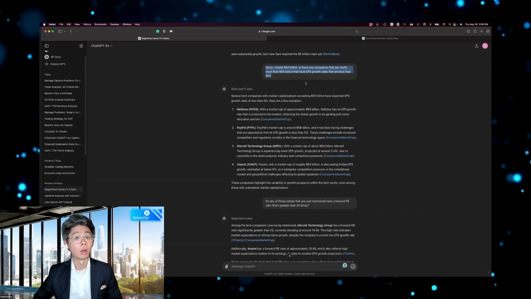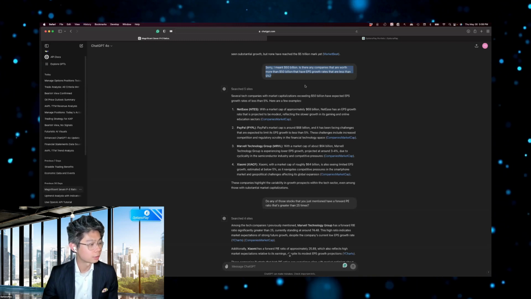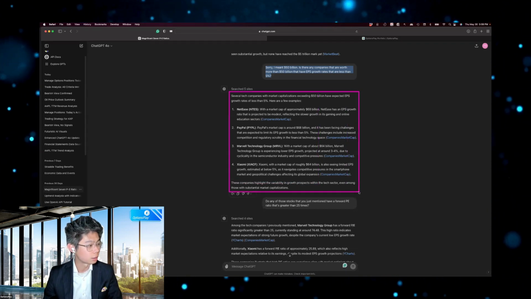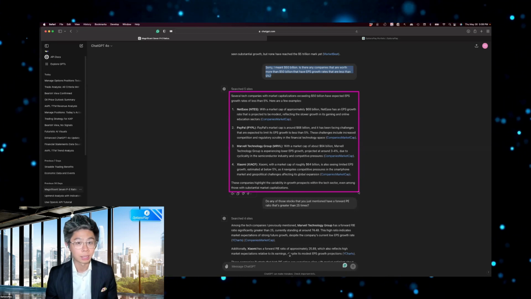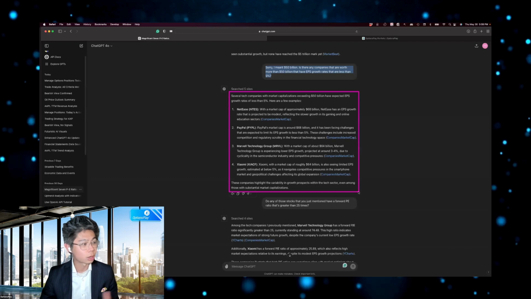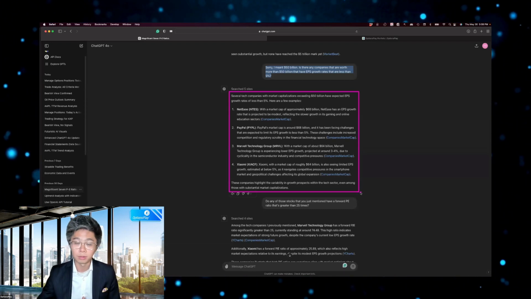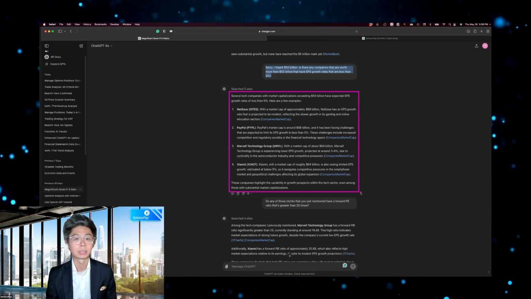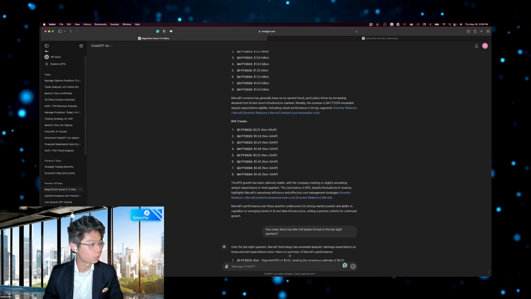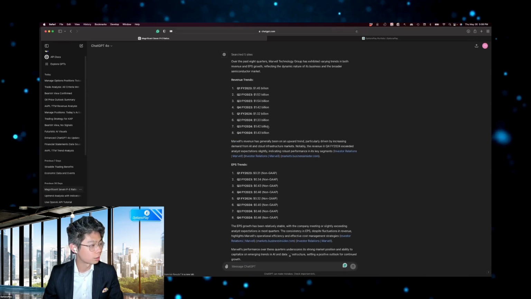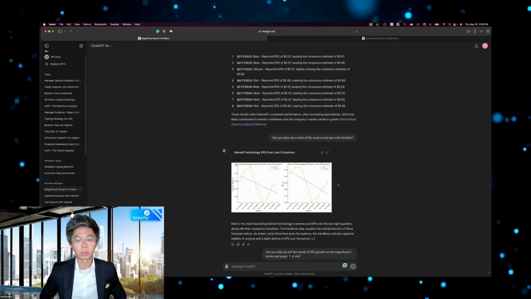What I was trying to identify are overvalued stocks that weren't growing very fast. It identified multiple companies that met my specific criteria, and then I was able to narrow it down to Marvell Technology as the one that was large enough from a market cap perspective and met all the criteria I was looking for: it was very expensive from a valuation perspective, but analysts were expecting it to grow not very much over the next few years. And it was able to do all of that work for me, build the trend, the revenue numbers, the EPS numbers, and draw me a chart of what the trends are.